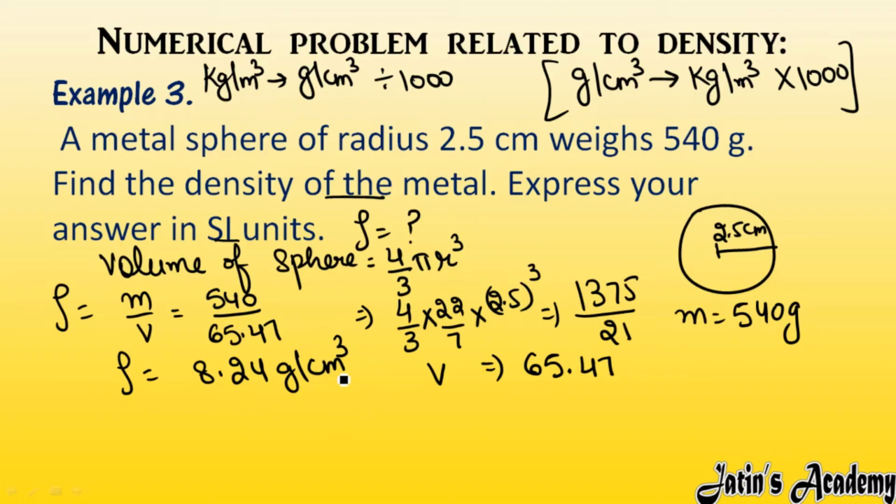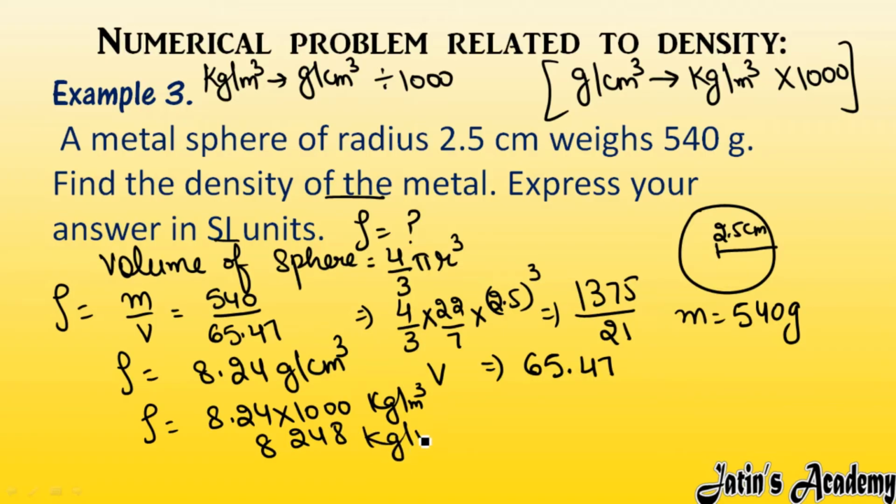Okay, so gram per centimeter cube you have to convert in kilogram per meter cube because question is there for the SI unit. So just multiply it with 1000. 8.24 multiply 1000 kilogram per meter cube. So when you will multiply it with 1000, you will get approximately 8248 kilogram per meter cube as the density of sphere. Like this you have to solve the numerical.